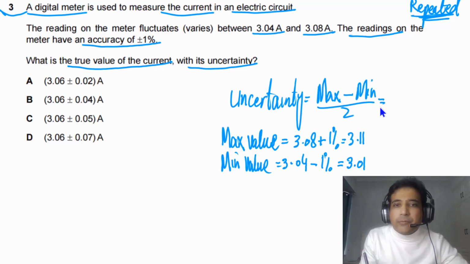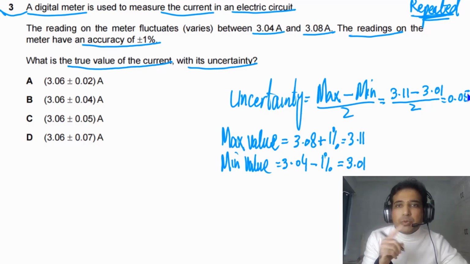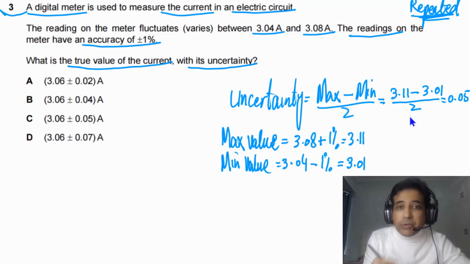And now we can find out uncertainty. So we have maximum value 3.11 and minimum value we have 3.01, and this is divided by 2. So we will get 0.05. So this is the absolute uncertainty. I mean, this is the value of uncertainty. Absolute uncertainty we have calculated.